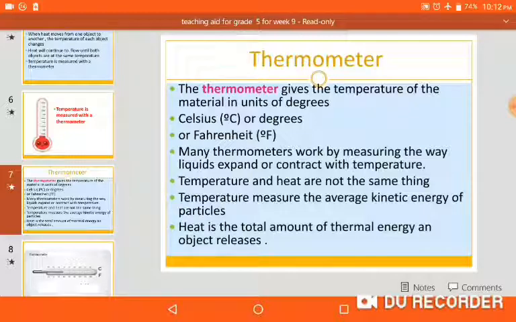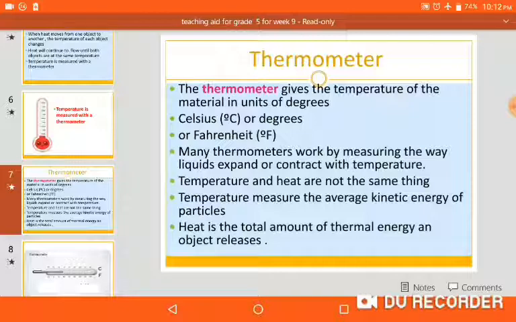Many thermometers work by measuring how a liquid expands or contracts with temperature. If the liquid expands, the temperature is rising. If the liquid contracts, the temperature is decreasing. If liquid expands, high temperature. If liquid contracts, low temperature.